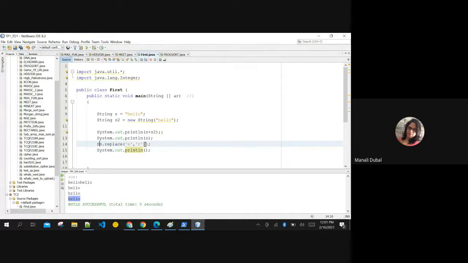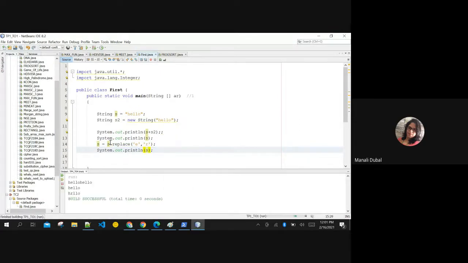Now if I replace this like this, it is going to replace S. But with this simple replace function, it is not automatically replacing it. Now if I print S, it is going to save it in this S, right? But you need to save it. Whatever operation you are performing is performed at a different memory location.